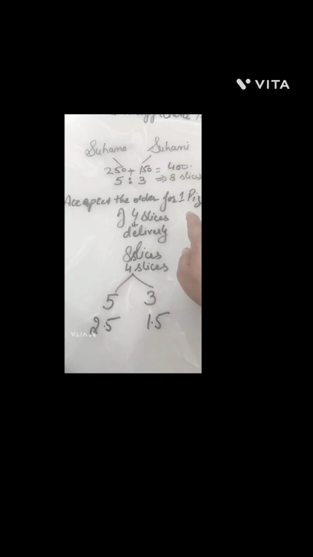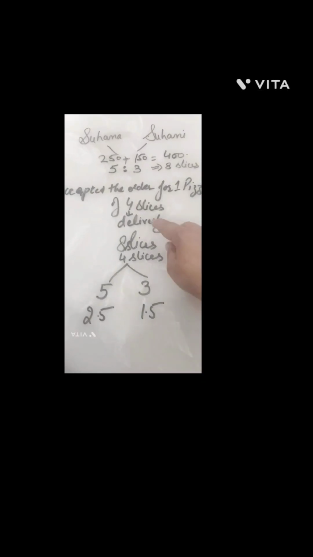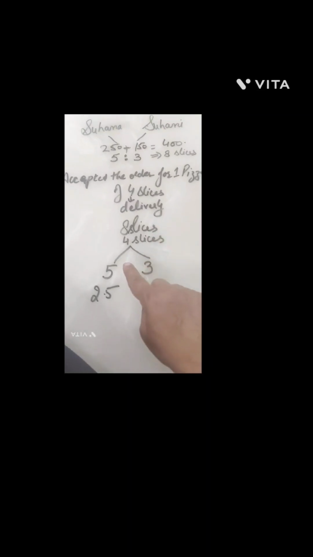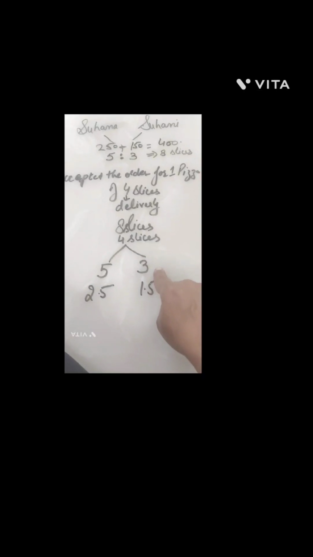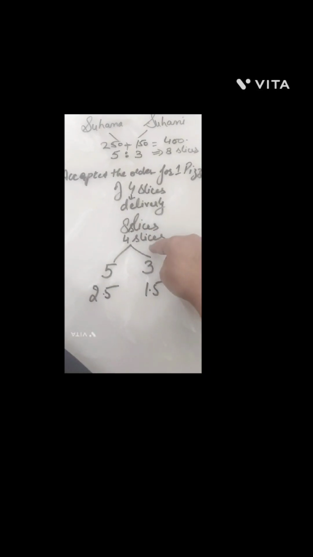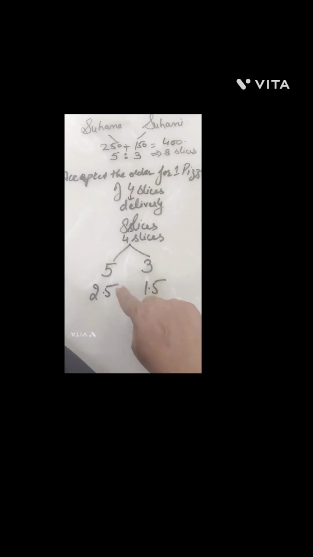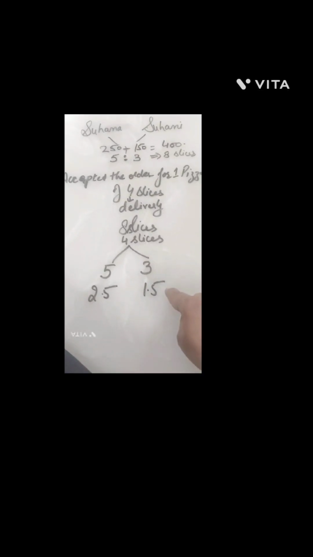Now what happened? Because they were ordering at midnight, let's say the pizza delivery firm had only one pizza left, of the size of 4 slices. So they got a delivery of only a 4 slice pizza. If it would have been 8 slices, then Suhana would have got 5 pieces and Suhani would get 3 slices, right? But now the delivery is of half. So their proportion would also be half. So here Suhana would get 2.5 and Suhani would get 1.5.